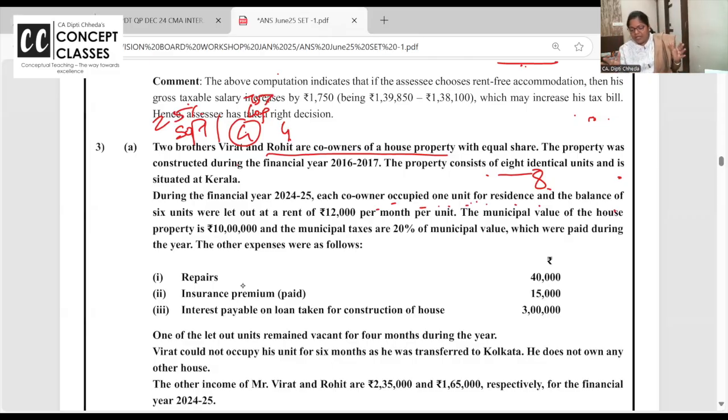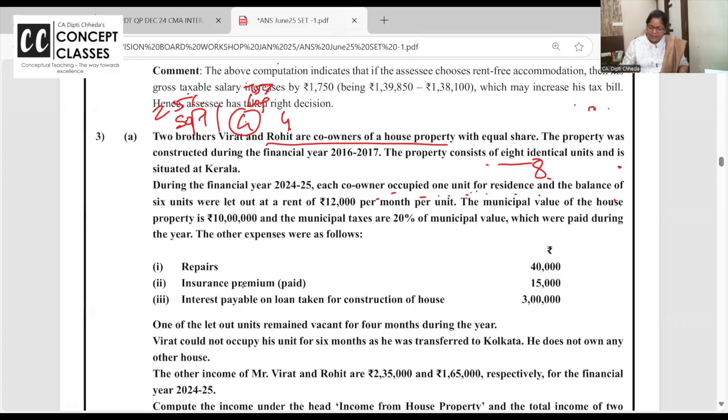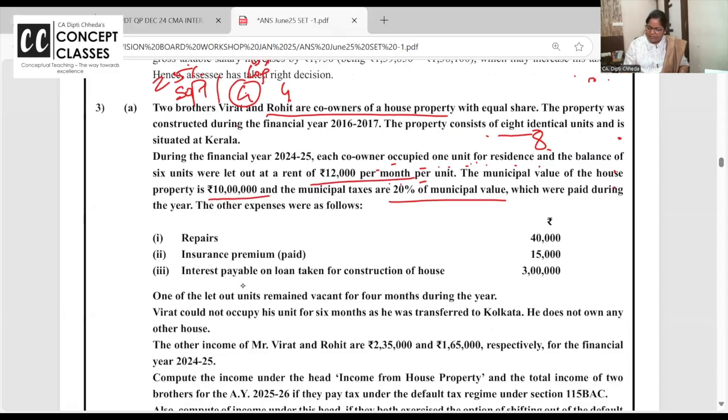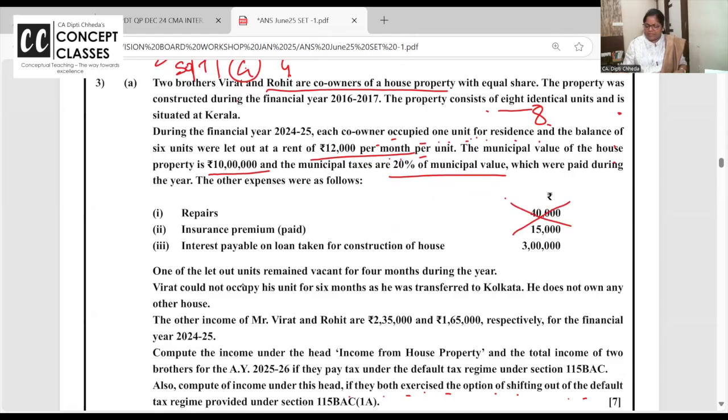Is the percentage clear? Ma'am, why are you doing 1 by 4, and 25 and 75? Because rent, interest, municipal taxes, all the deductions. Clear? Right. Balance 6 units are let out, 12,000 per unit. Municipal value is given, municipal taxes are given. Repairs and insurance, nowhere will you get deduction. Interest on loan taken, you will get deduction. One of the let out units remained vacant for 4 months out of the 6.